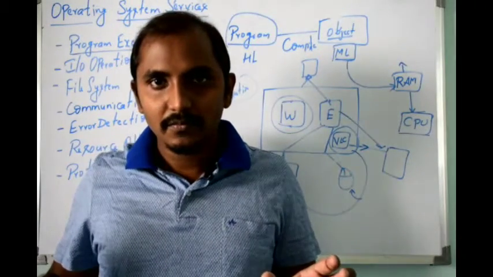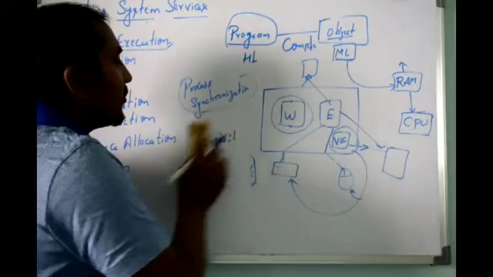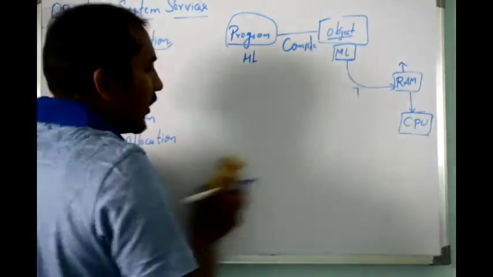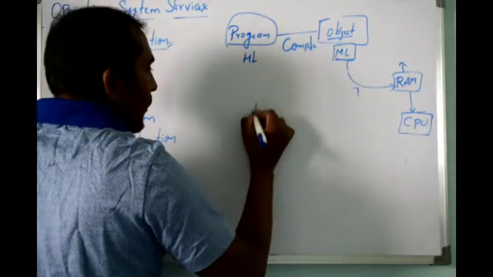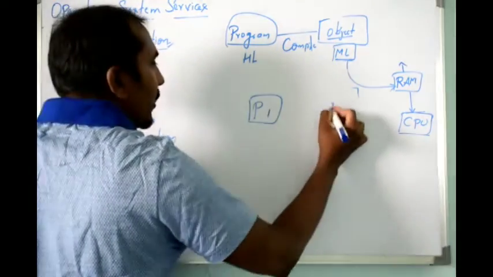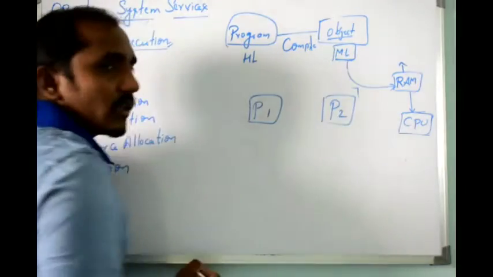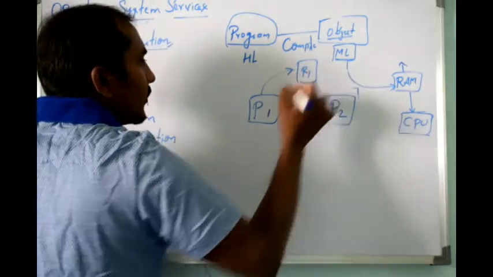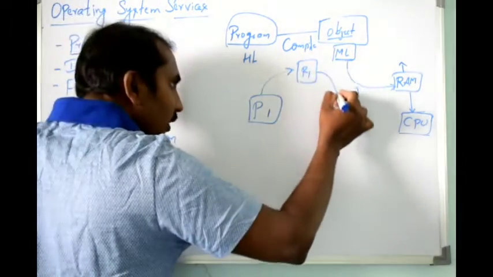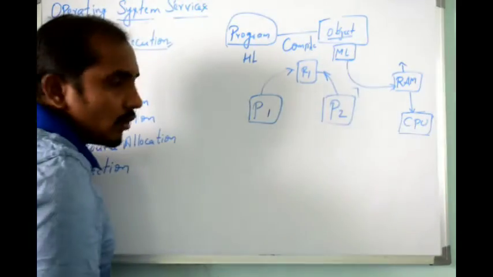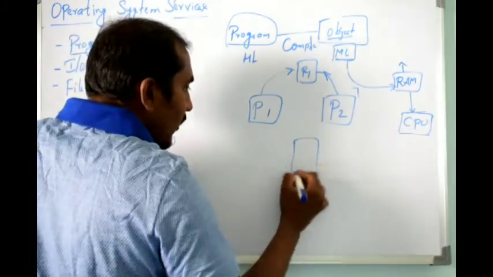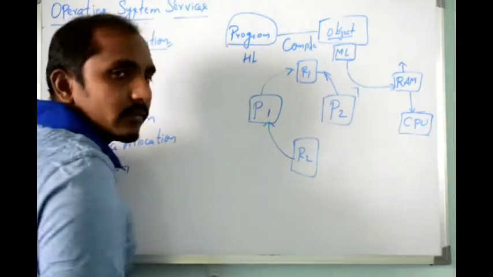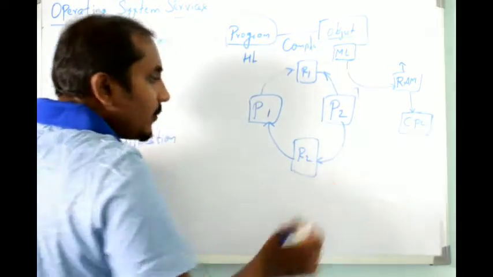some other program. Say if I want to give a simple example, you have two programs and two resources. I have program 1 and program 2, or process 1 and process 2. If process 1 is waiting for resource 1, and this resource 1 is used by P2, and we have one more resource, resource 2, which is used by P1, but P2 is waiting for resource 2.